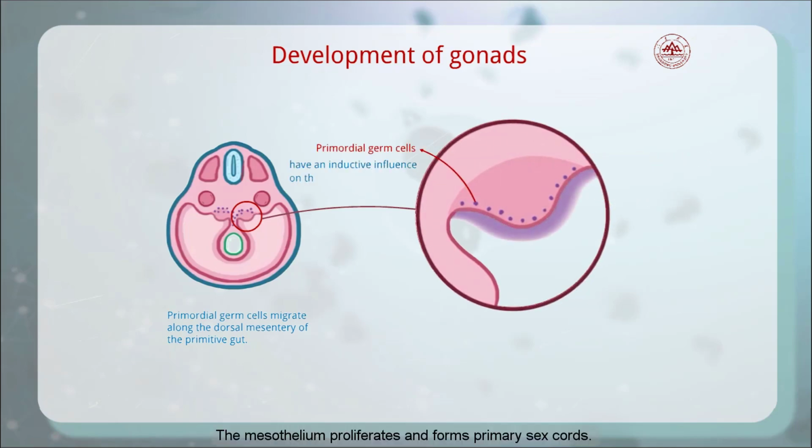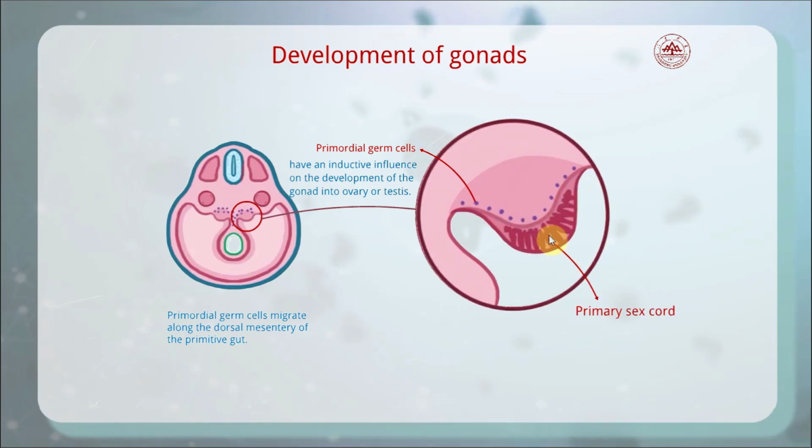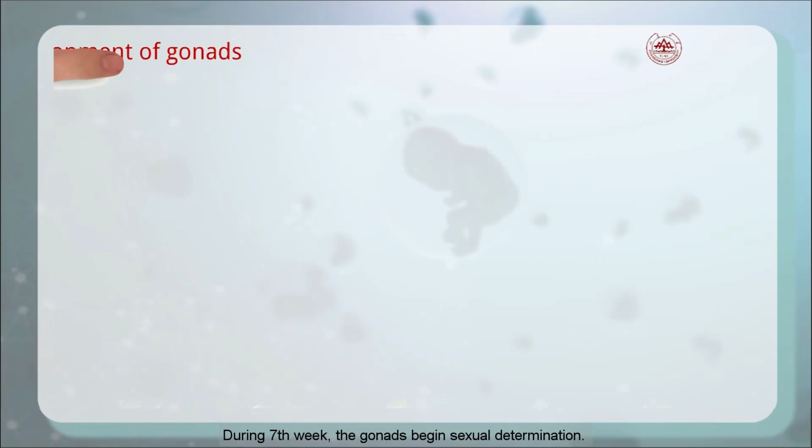The mesothelium proliferates and forms the primary sex cords. These primary sex cords are connected with the surface epithelium. Before the 7th week, in both male and female embryos, the gonad is identical in appearance and is called the indifferent gonad. During the 7th week, the gonads begin sexual determination.